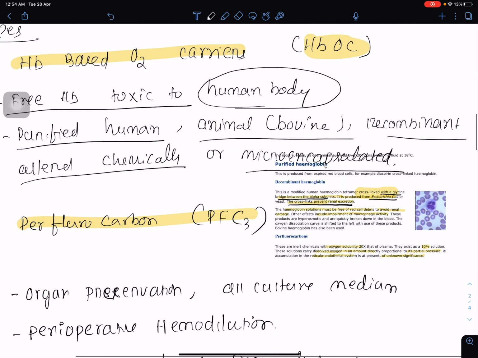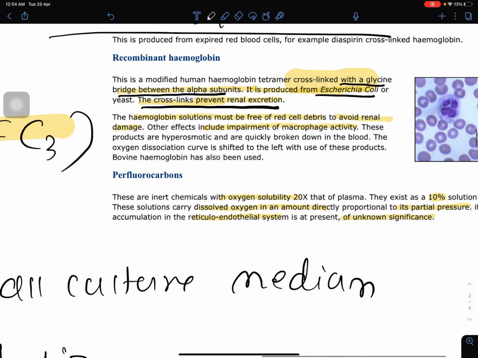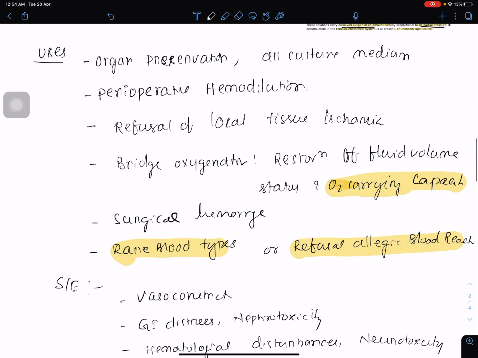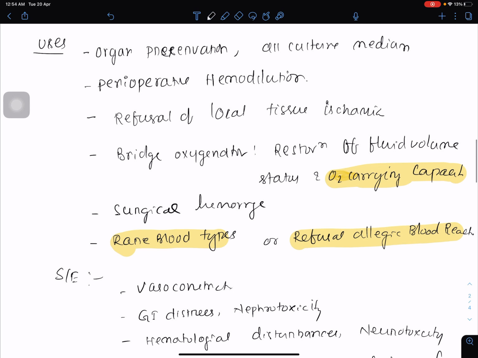Perfluorocarbons are inert chemicals with oxygen solubility 20 times that of plasma and they exist as a 10% solution. These solutions carry dissolved oxygen in an amount directly proportional to its partial pressure. What are the uses? It is used for organ preservation, as an oxygen supplier in cell culture medium, and also in perioperative hemodilution.